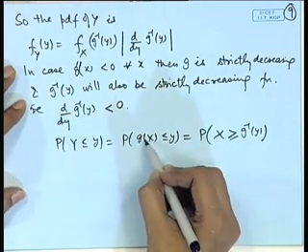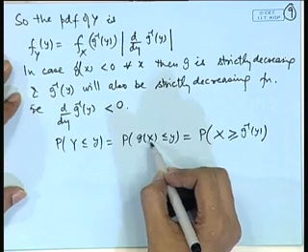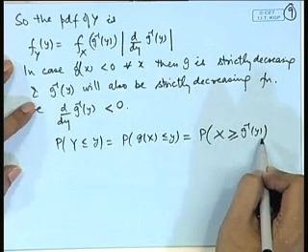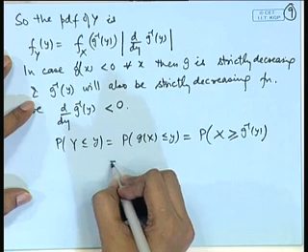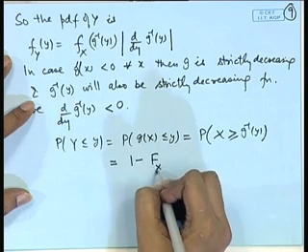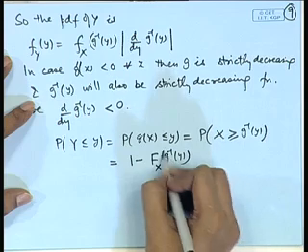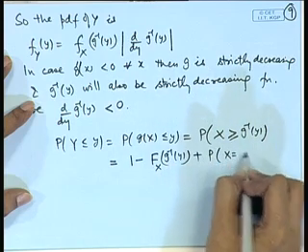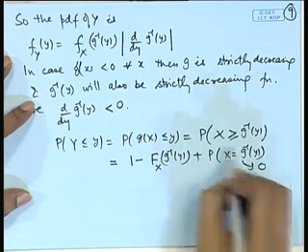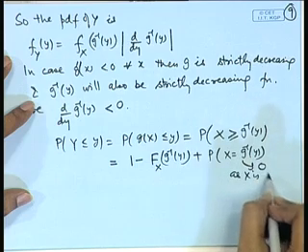Since g is a decreasing function, here the event g x less than or equal to y will be equivalent to x greater than or equal to g inverse y. So, which we can write as 1 minus F of g inverse y plus probability of x is equal to g inverse y. Now, this term will be 0 because x is continuous.